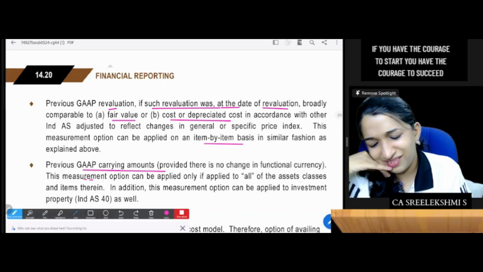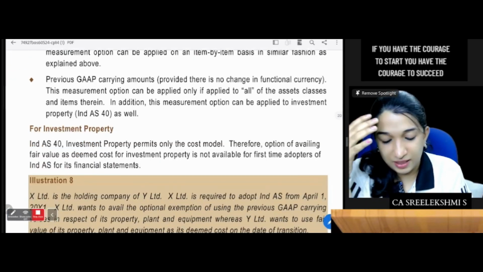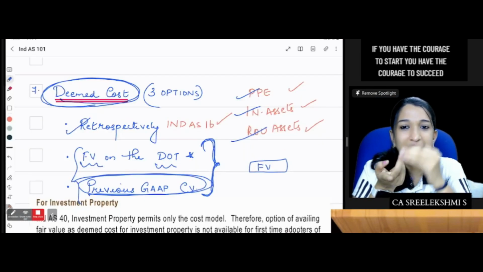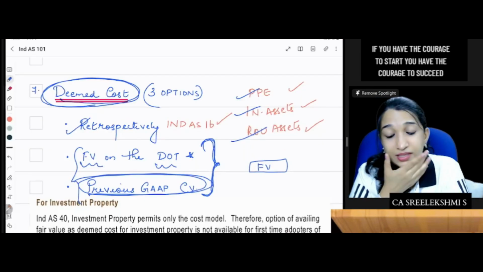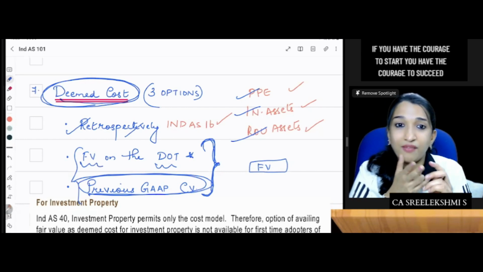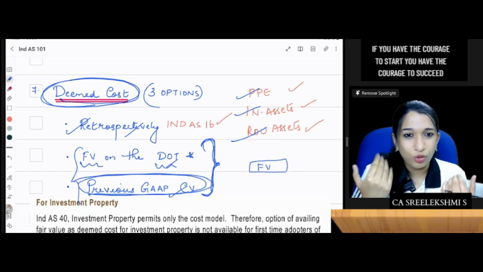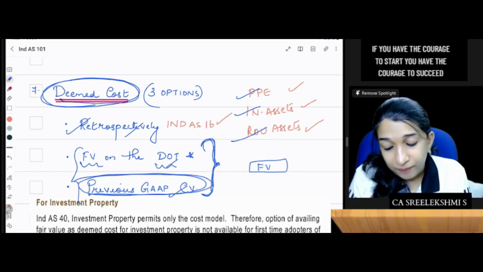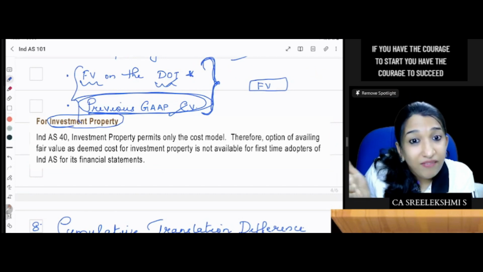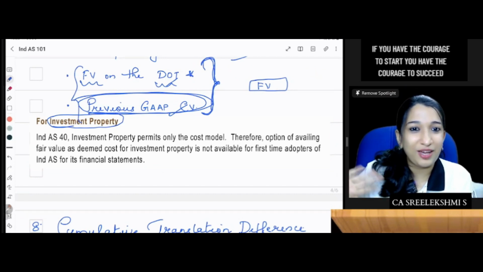Okay, fine. Understood. But here there is an exception. Don't take it as applying to all PPE, all intangible assets, ROU assets. Retrospective calculation on an item by item basis, or fair value at the date of transition, or previous GAAP carrying value can be taken over. For investment properties, the previous GAAP carrying value you can take over, but fair value cannot be taken.